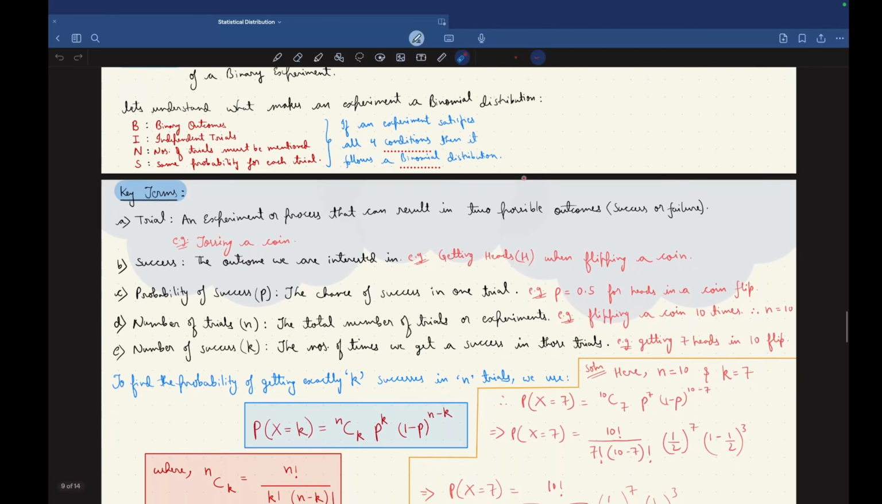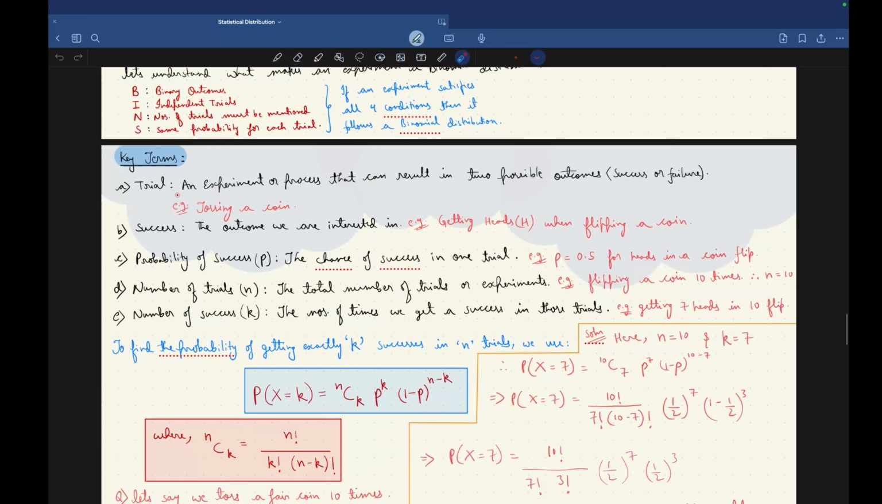Key terms you must remember. Trial: an experiment or process that can result in 2 possible outcomes, success or failure. Example, tossing a coin, rolling a die. No, rolling a die will not be an example, because there must be only 2 possible outcomes, and while rolling a die there are 6 possible outcomes. So sorry, my mistake, guys. Only tossing a coin will be an example of a trial.